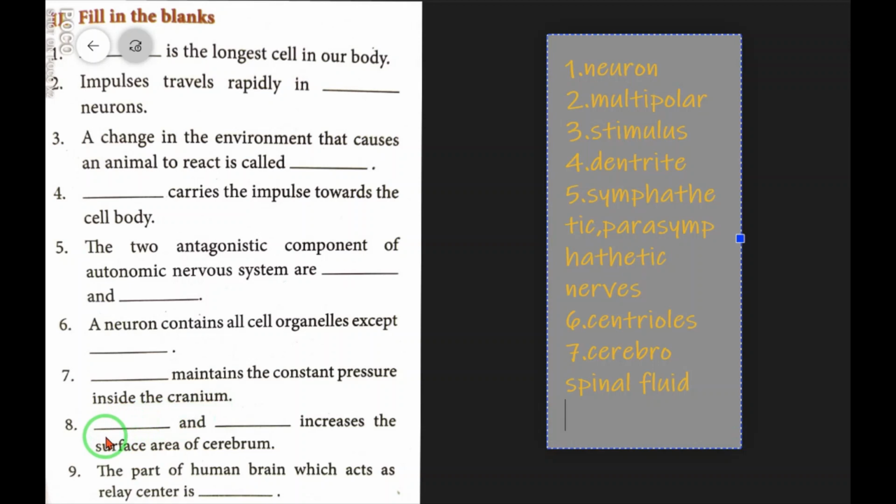Question number 8. Dash and dash increase the surface area of cerebrum. Sulci and gyri. Question number 9. The part of human brain which acts as relay center is dash. Thalamus.